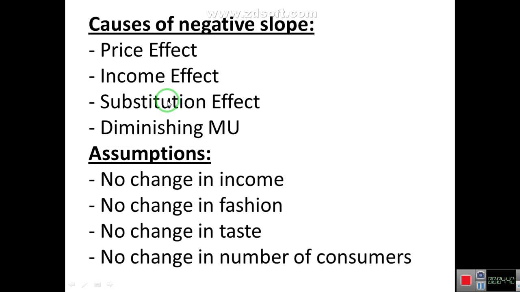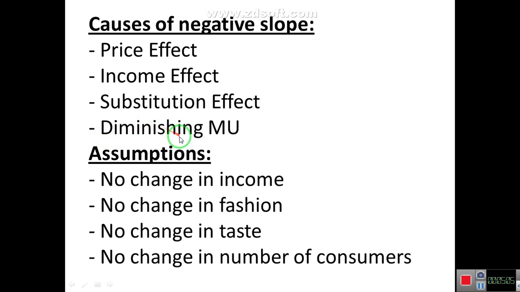He will shift toward the thing which he was not purchasing earlier. He was using the substitute. Now the price of the first commodity is reduced and the consumer will use it instead of the substitute. That is the substitution effect, and due to this effect demand will increase and it will cause the demand curve to slope negatively.